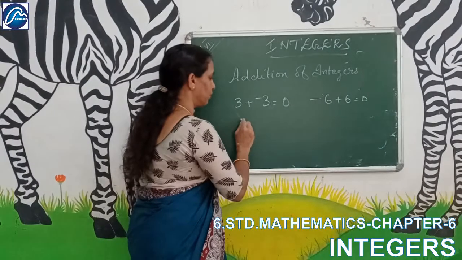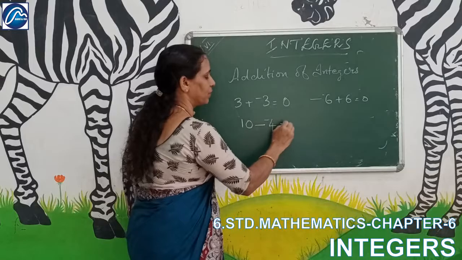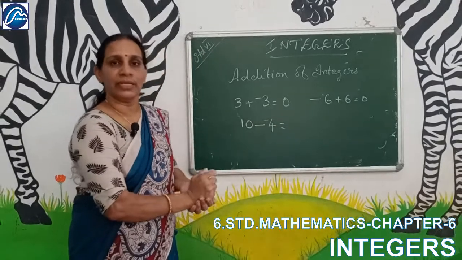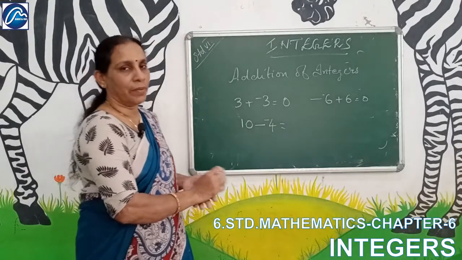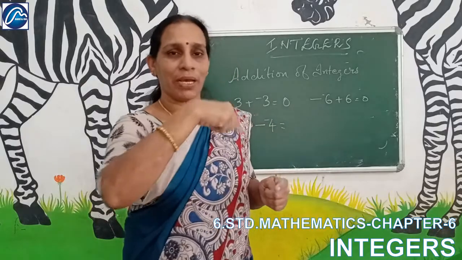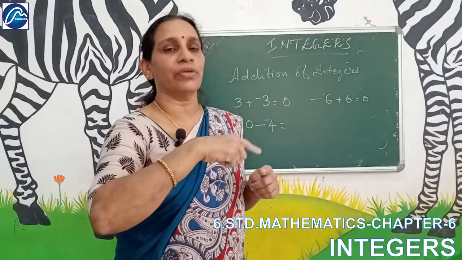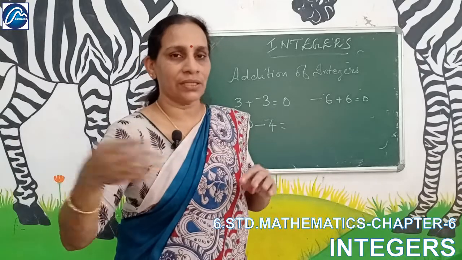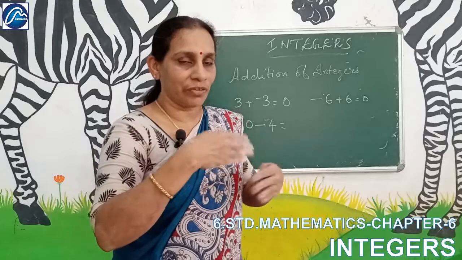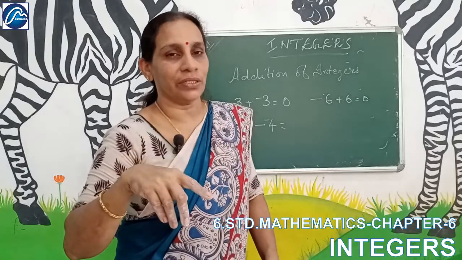Suppose you want to subtract 10 minus a negative number, 10 minus negative 4. Minus means counting backwards, but negative is counted, that means it will increase. That's two backward operations.